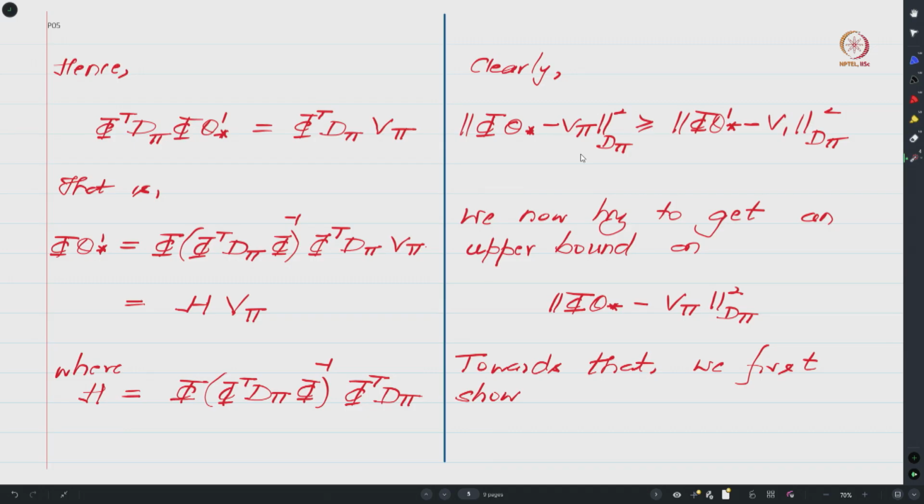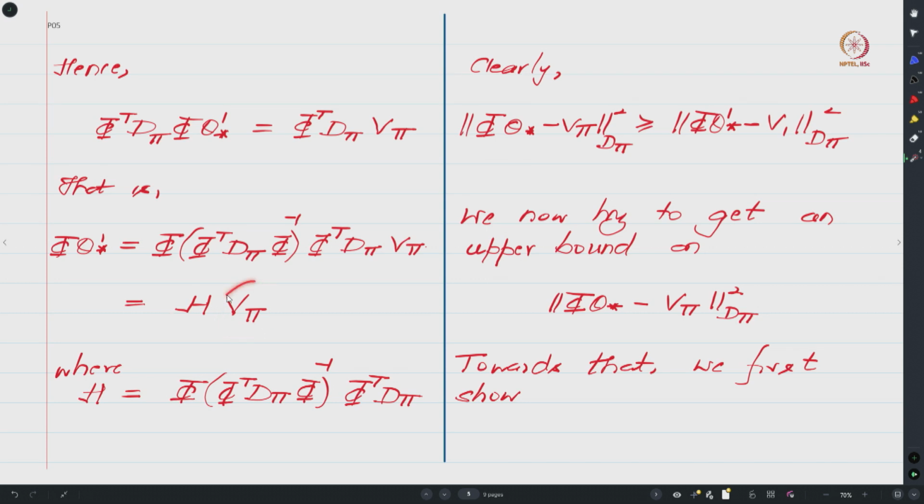Under this norm, phi theta star prime is the best proxy for v pi, and if you know the concept of projections, one can see that phi theta star prime would be the projection of v pi onto the column space of phi, and hence you can view H as a projection matrix.